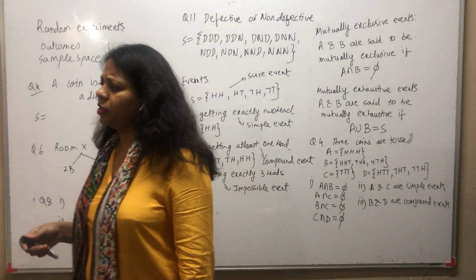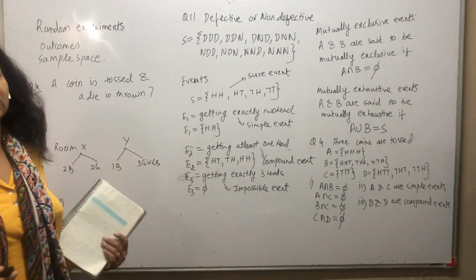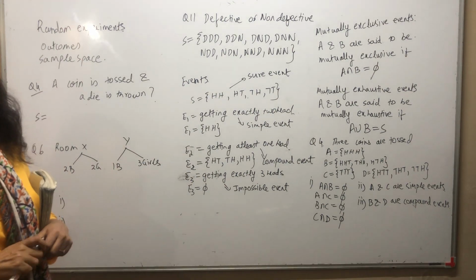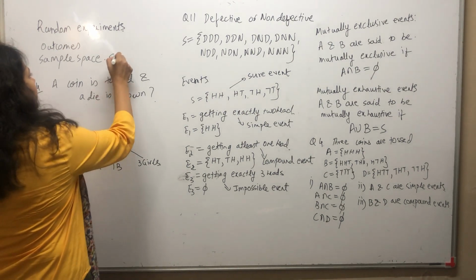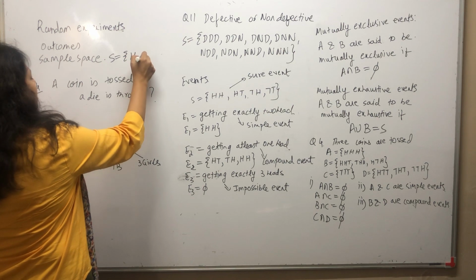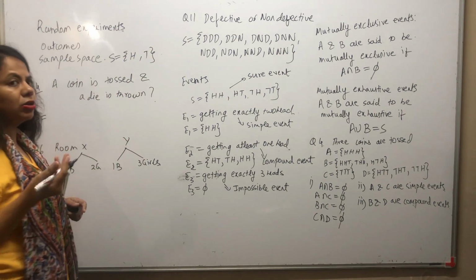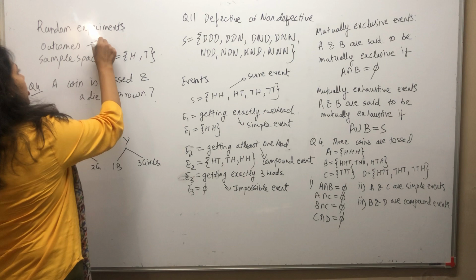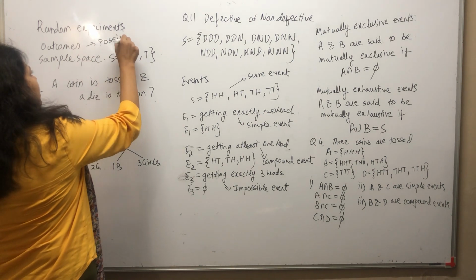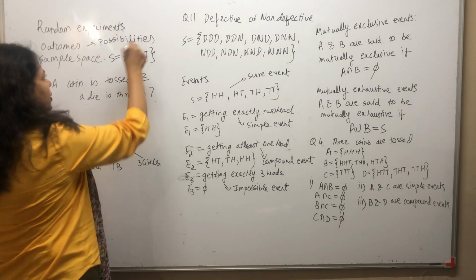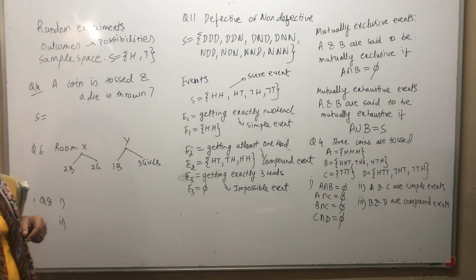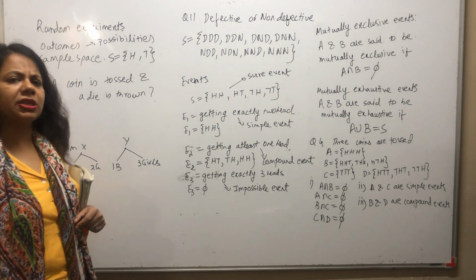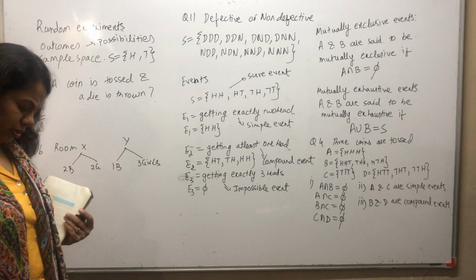Now I told you, if we toss a coin once, what are the possibilities that I can get? I can get a head or a tail. So that is my sample space. What are the possible outcomes? Outcomes are nothing but different possibilities that I can have. What I get, I don't know, but these are the various different outcomes that can happen. So when I toss a coin once, the various outcomes that I can have are a head or a tail.